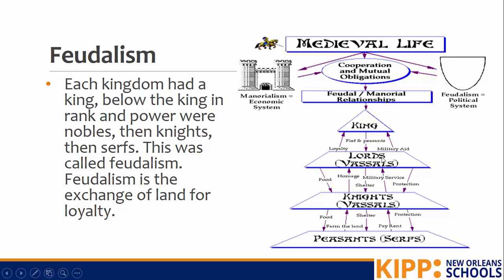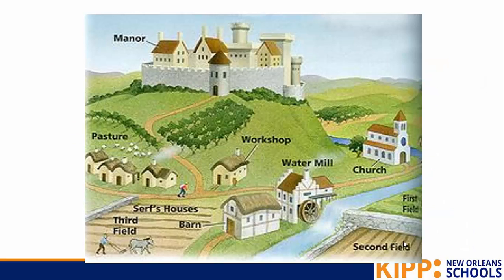They are going to give land and the control of peasants to lords. So you see that arrow pointing down. In exchange, the lords would give the king loyalty and military aid. Take a look now. What did the knights give to the lords and what did they get from the lords? Yeah, the knights gave a lot of military service, whereas they then received food and shelter and a livelihood. And here at the very bottom were the peasants, also known as the serfs. They would live on the land and they did all of the work farming on the land.